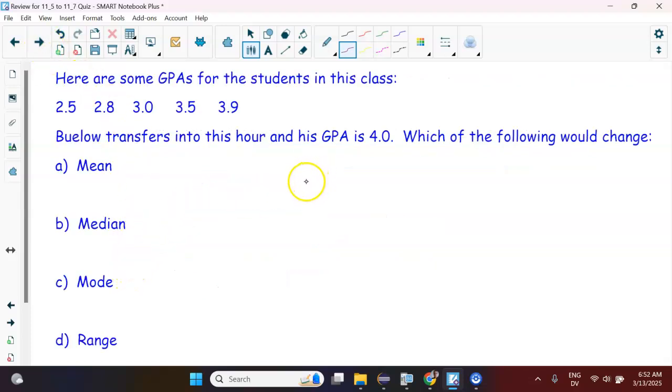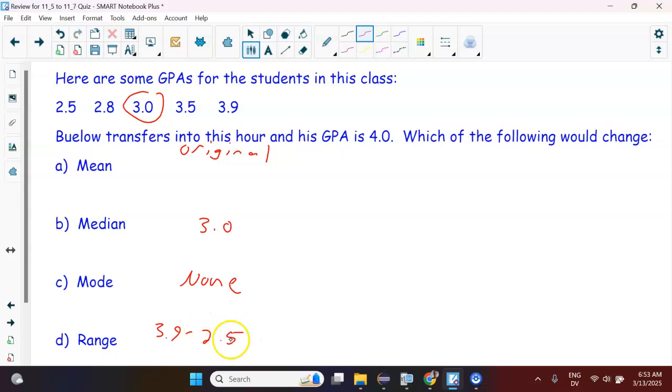Okay. Again, pause the video, see if you can make sense of this one. Okay, so what I would do here is just look at them originally. Maybe I'll do those here in red. Look at the original and compare how they change. Okay, so like the original median is the 3. The original mode is there's none. The range would originally be 3.9 minus 2.5, which I think would be 1.4.